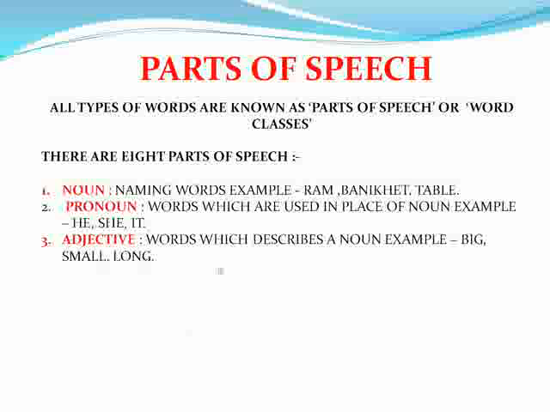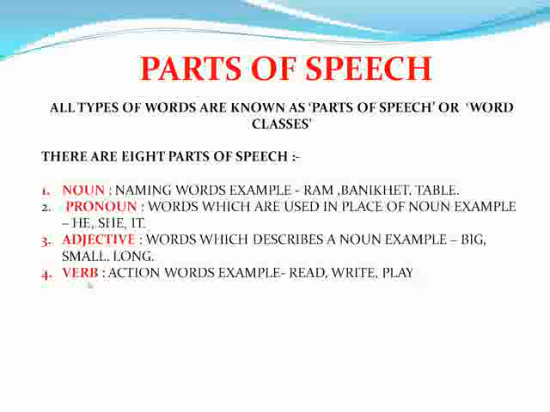Third is adjective, words which describe a noun. Example: big ball, small bat, long hair, etc. So, all these words describe a noun. So, these are adjectives. We all use adjectives in our daily speech.